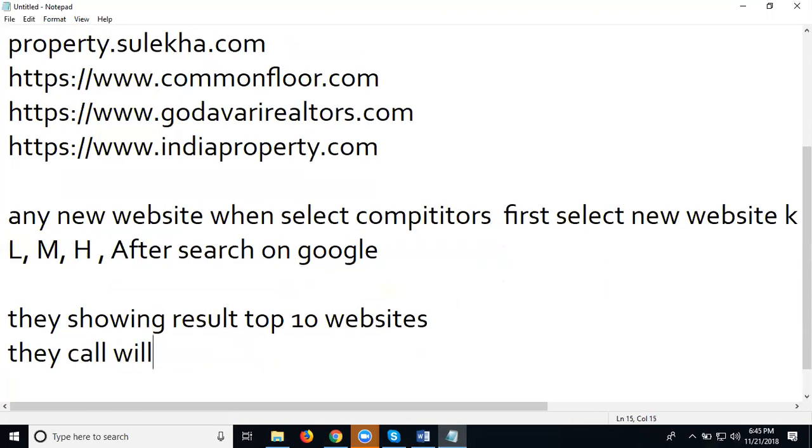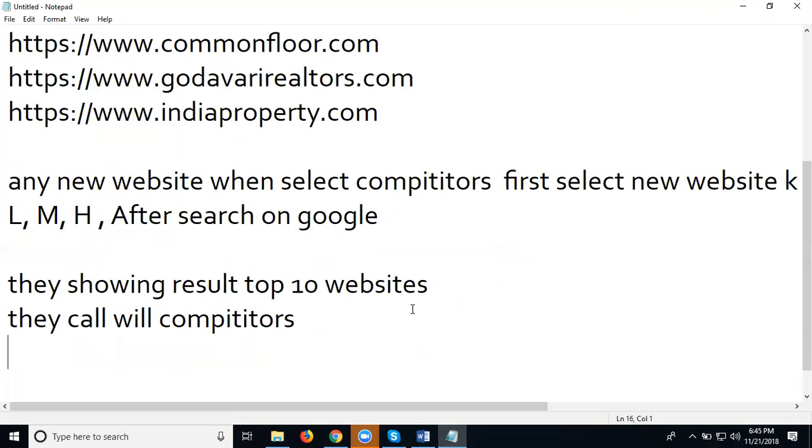Those will be your competitors. Is it clear? If you select any new website, first you select by your keywords.